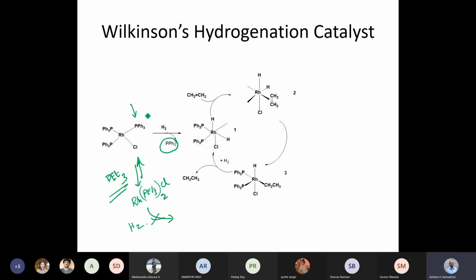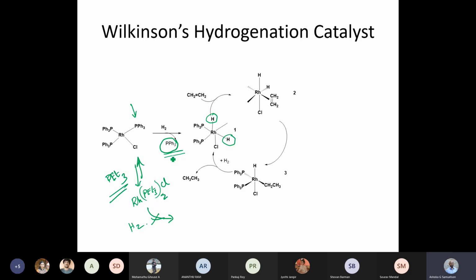Whereas in this case, when you have PPh3, loss of PPh3 is facile, even though it's small, and it is in equilibrium with the species with an empty site, and it activates dihydrogen. So much so that the moment you add dihydrogen, you will see a change in the oxidation state and the color changes for this complex.